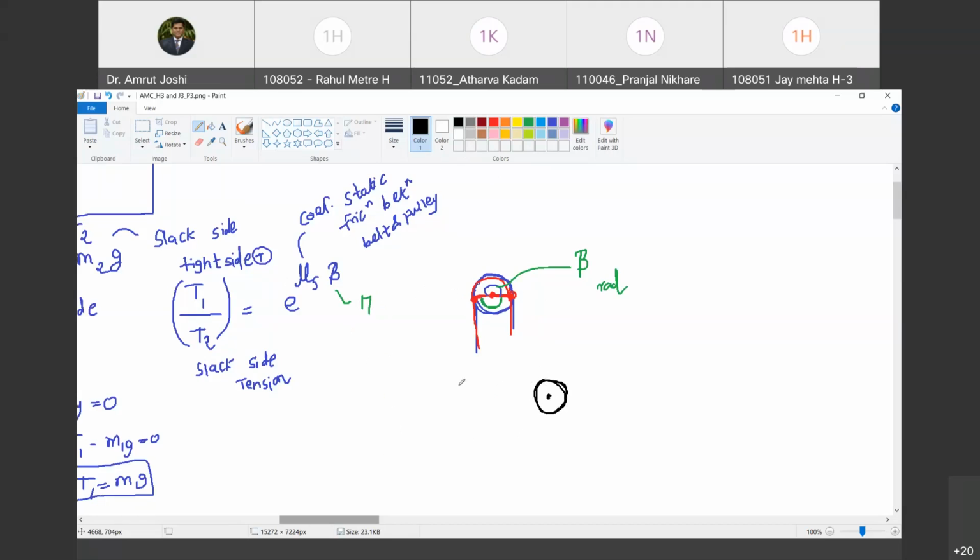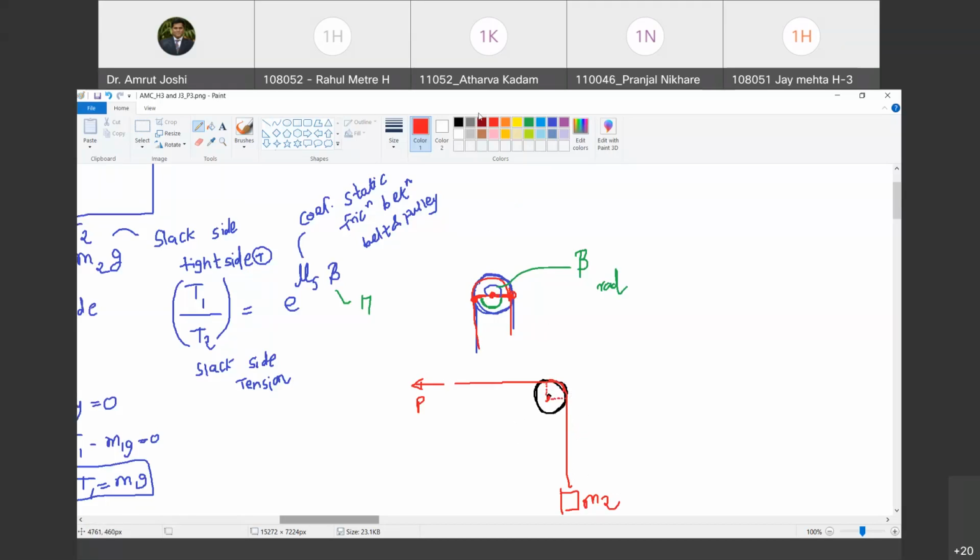This is M2 to be lifted and this is effort P. Can you tell me what is the value of beta in this particular case? 3/2 pi. No, let us do it religiously, the way I told you earlier. This is the first point of contact, this is the other point of contact.